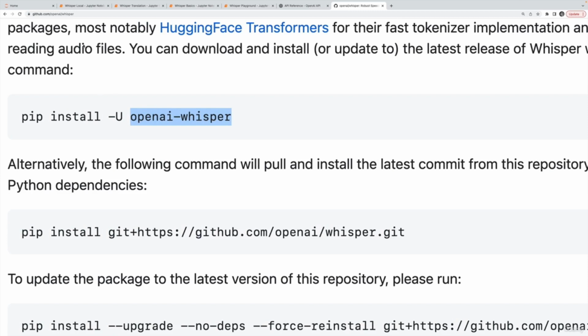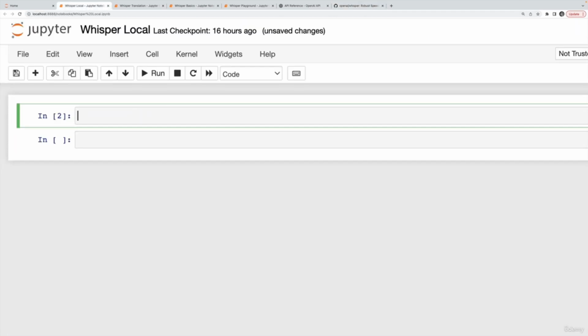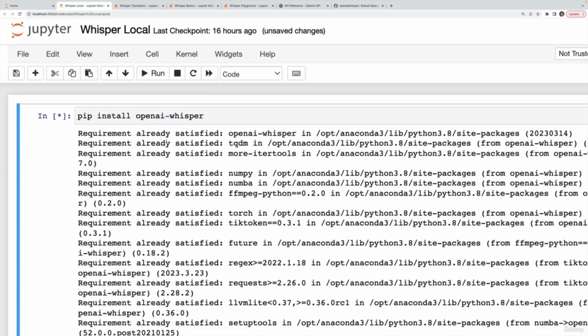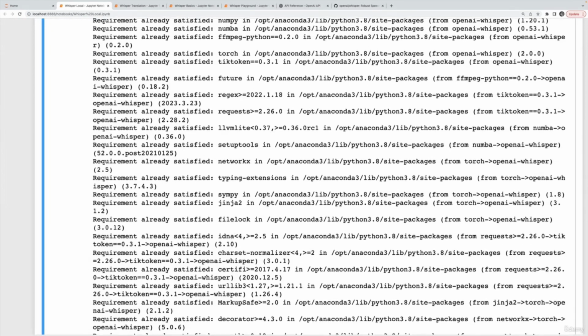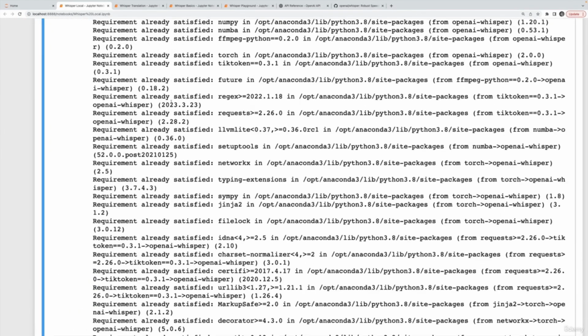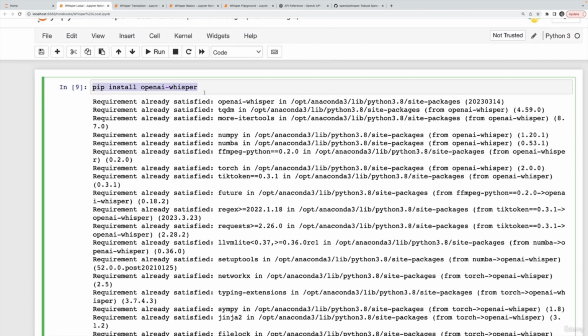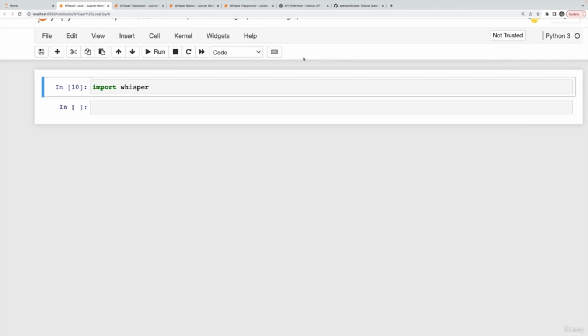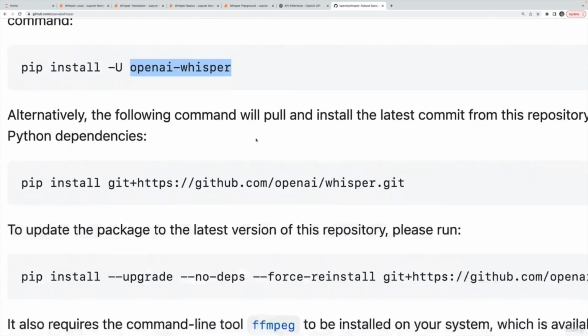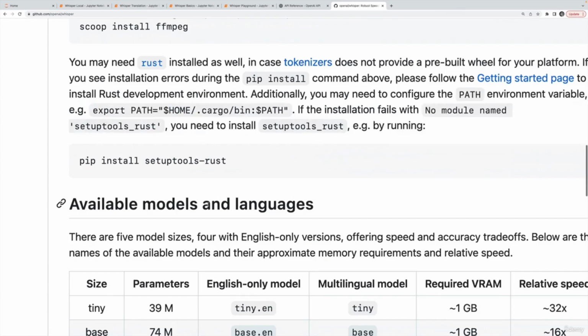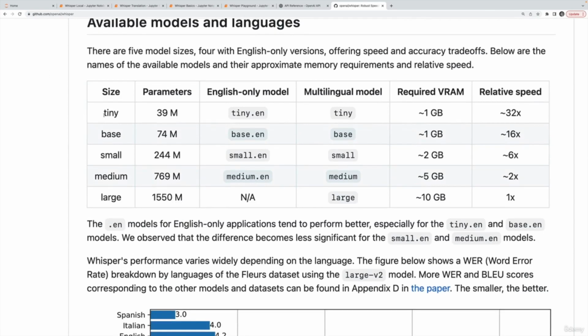So let's run it now. I've already installed it, but I'll just do it here. So pip install openai-whisper. And as you can see, all the requirements have been satisfied. So I already have it. The next step is to import it. And we import it under the name whisper, not openai-whisper, but whisper. And then the next most important step is to actually download the model we want to use. And there are different sizes of models that have speed and accuracy trade-offs. The larger the model, the slower, but the more accurate.